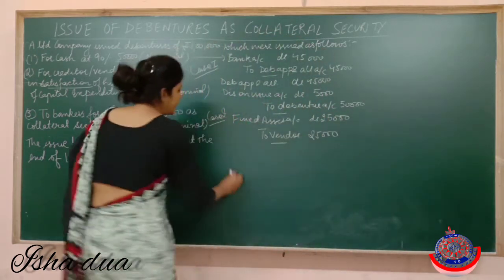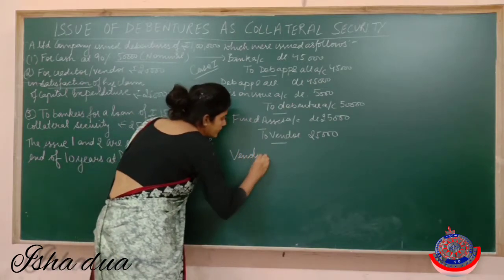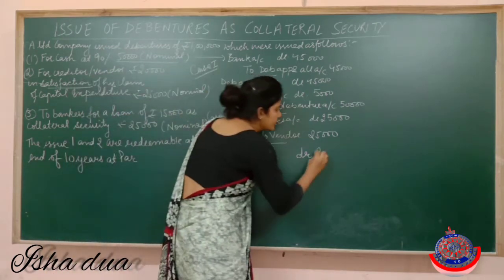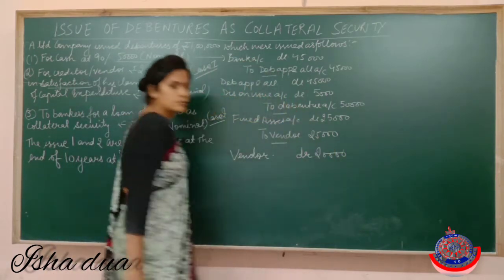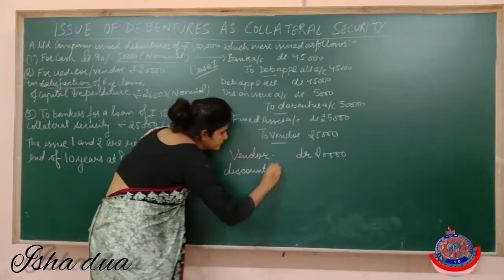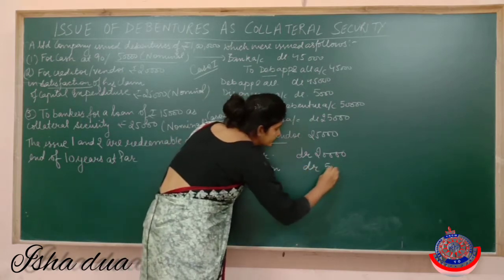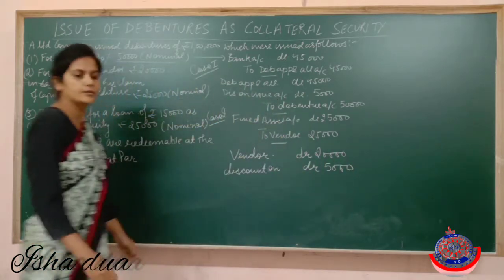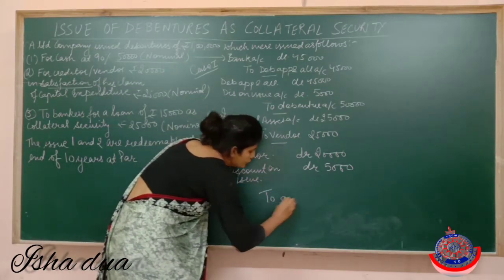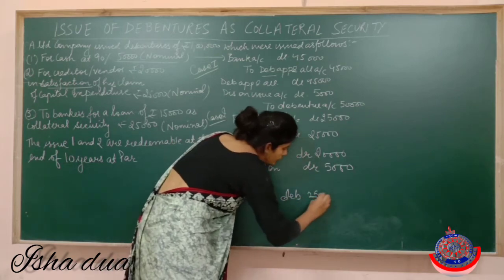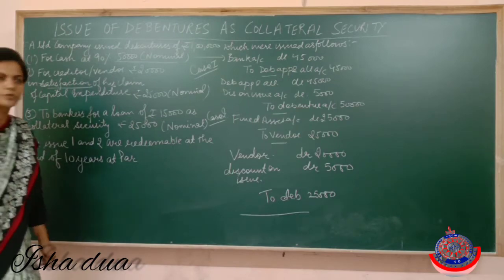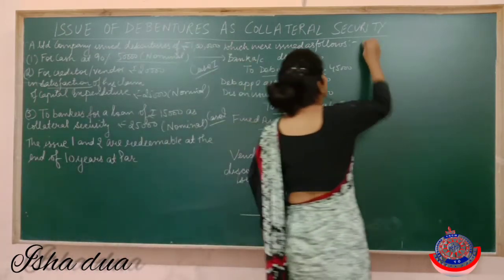So it means entry will be vendor becomes the receiver. Actually vendor is getting 20,000 only. Again discount on debenture is there of rupees 5,000. Got it? Discount on issue to debentures of rupees 25,000. So I hope this entry is also clear to you. Now come to case third.